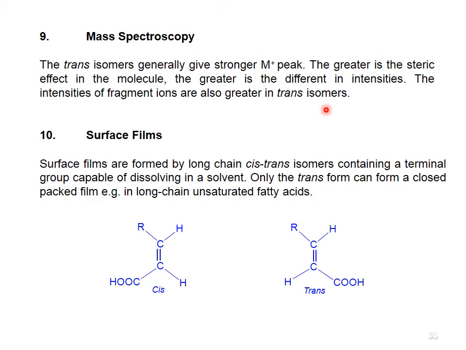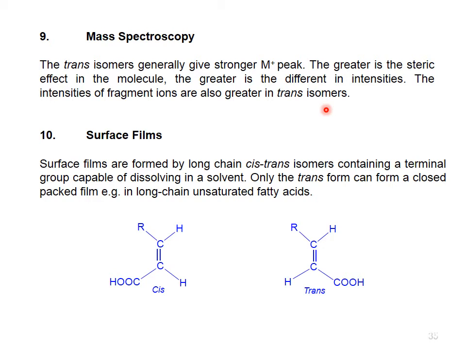There is another method which is surface film. Surface films are formed by long chain cis-trans isomers containing a terminal group capable of dissolving in a solvent. Only the trans form can form a close-packed film, as for example in long chain unsaturated fatty acids. This is the example. Means only the trans form is capable of forming a close-packed film, while the cis isomer cannot form. Why?